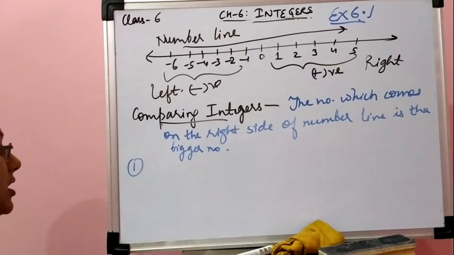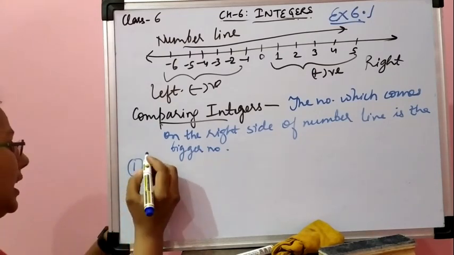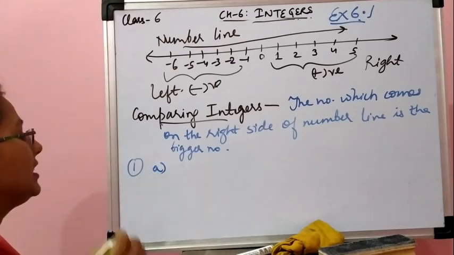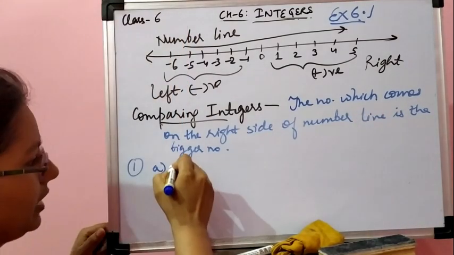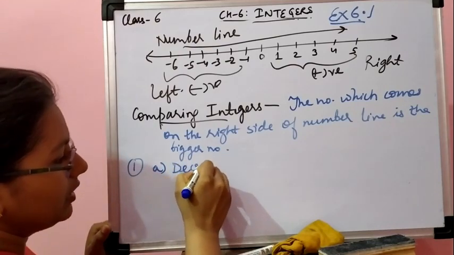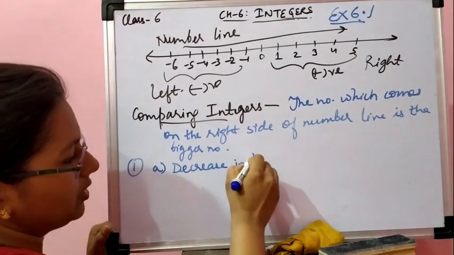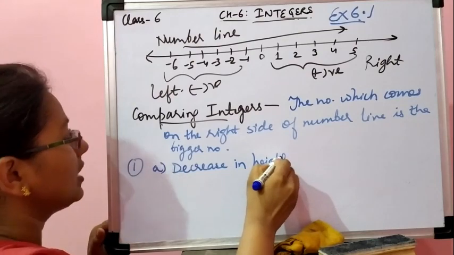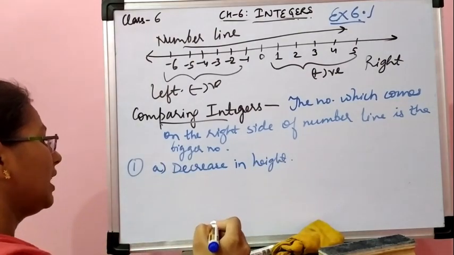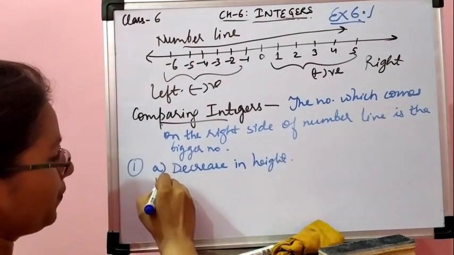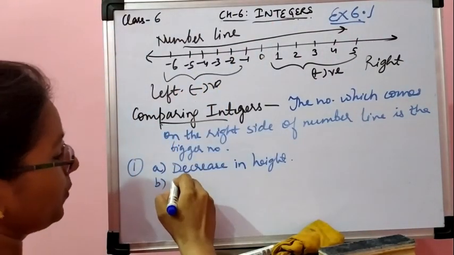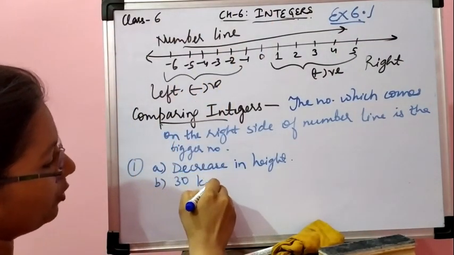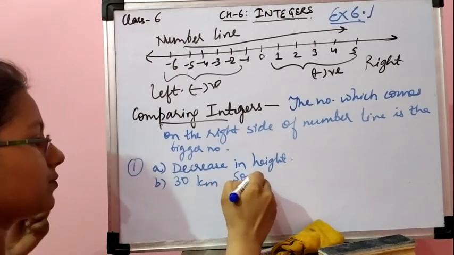Now the first question is: write the opposite of the following. Opposite लिखना है. Like in A part it is increase in height. तो increase का opposite क्या होगा? Decrease. Yes, so it will be decrease in height. Okay. Similarly, the B part is 30 किलोमीटर north. North is upside. Opposite क्या होगा? South. So it will be 30 किलोमीटर south.